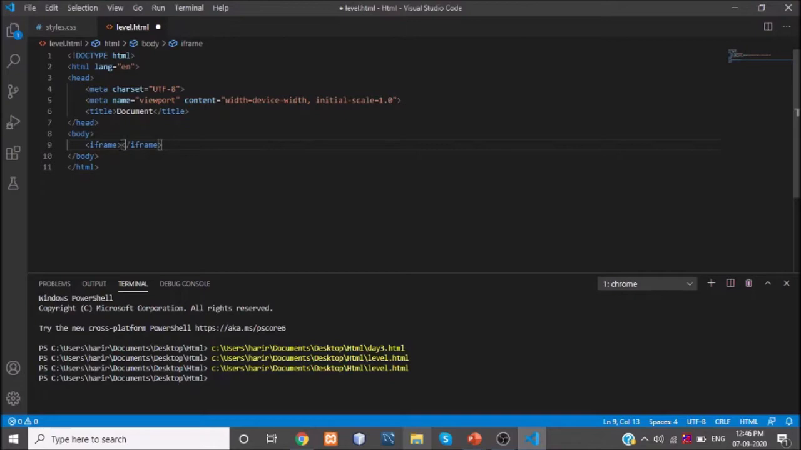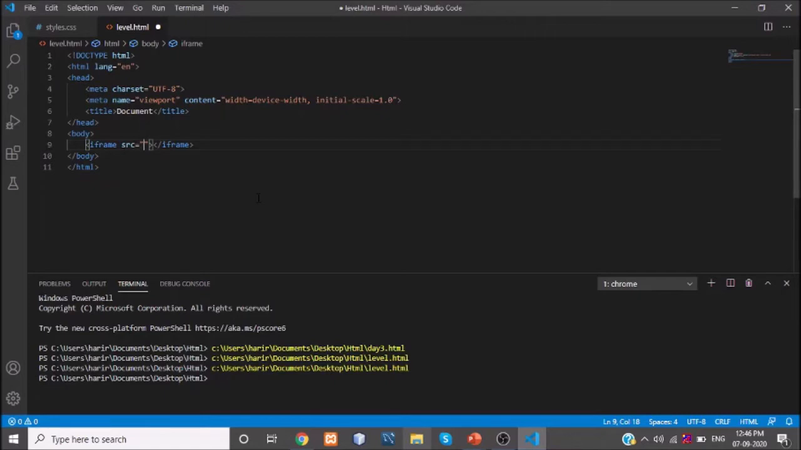Then what is the second step? In the first step, I have added the tags for the YouTube video. What is the next point? As you all know, it is to add the SRC. SRC is short for source, so I need to give a source.